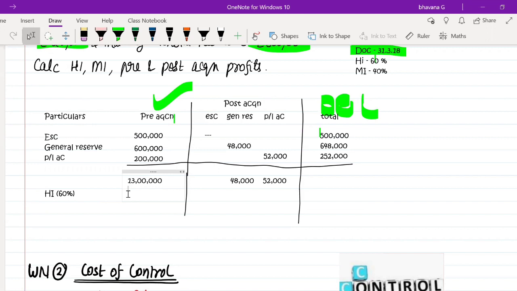So 7,80,000 is the pre-acquisition share of the holding company. For minority, you can simultaneously find 40%. Minority interest is 40%, so the share of pre-acquisition profits will be 13 lakh into 40%, which is 5 lakh 20,000.